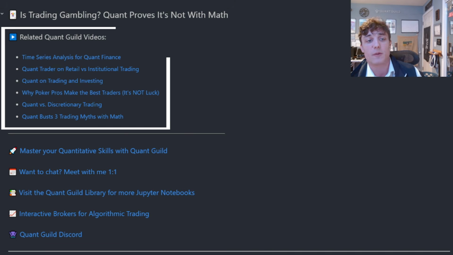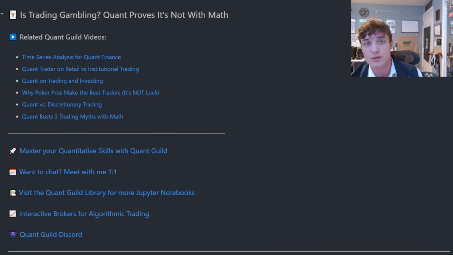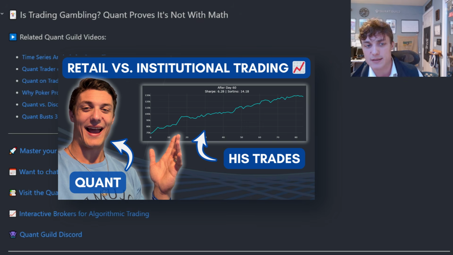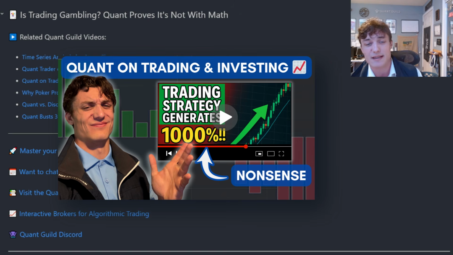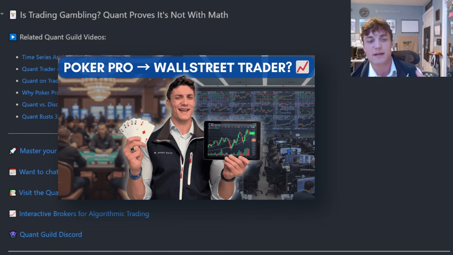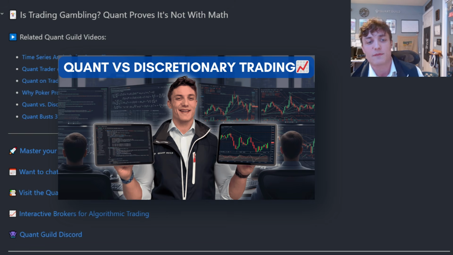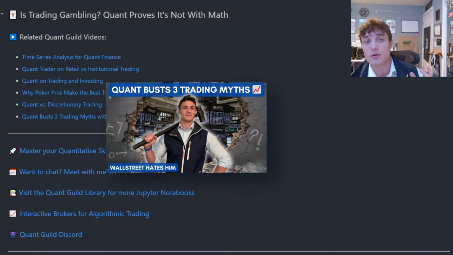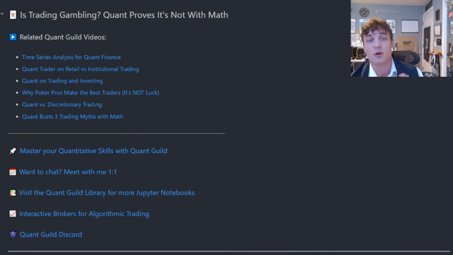At the top of this Jupyter Notebook, you'll notice some related Quant Guild videos applying probability and statistics to finance and trading. This idea of time series analysis, retail versus institutional trading, trading versus investing, this idea of accumulating expected value over time, quant versus discretionary trading, and of course, busting 3 popular trading myths that these trading gurus love to propagate. If you're unfamiliar with any of these ideas, I highly recommend that you check these videos out first before tackling one like this.